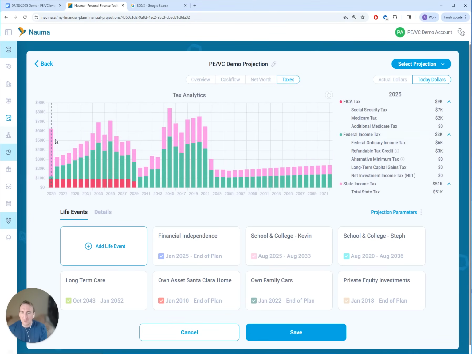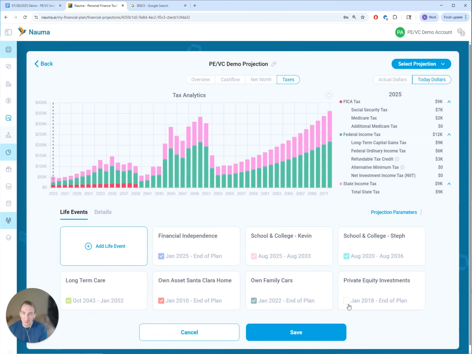And then you see that their tax liability has been calculated and increased. So if we turn off their private equity investments, this is how their tax liability looks in a given year. Do we have a total here? No, we don't. So 9,000 in FICA tax, 12,000 in federal income tax, and 9,000 in state income tax.